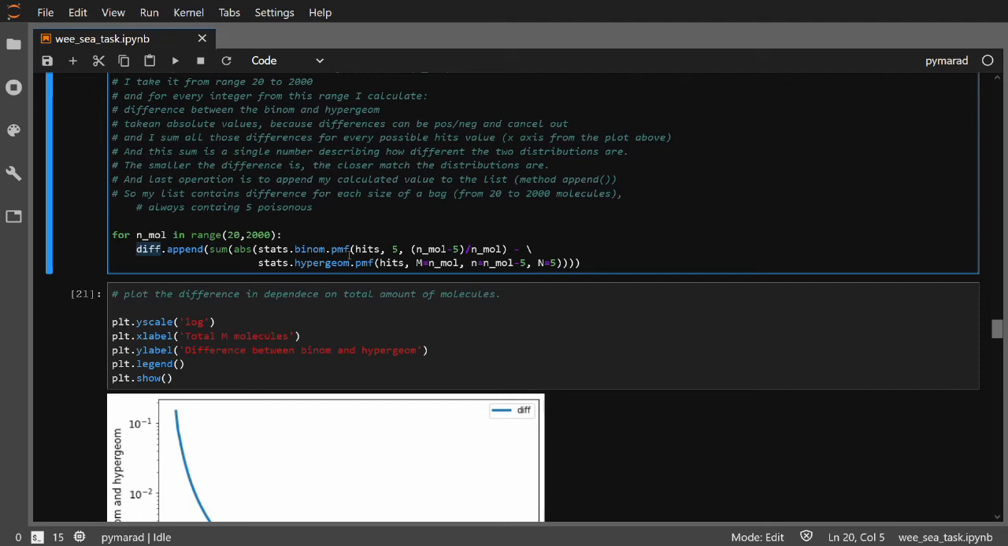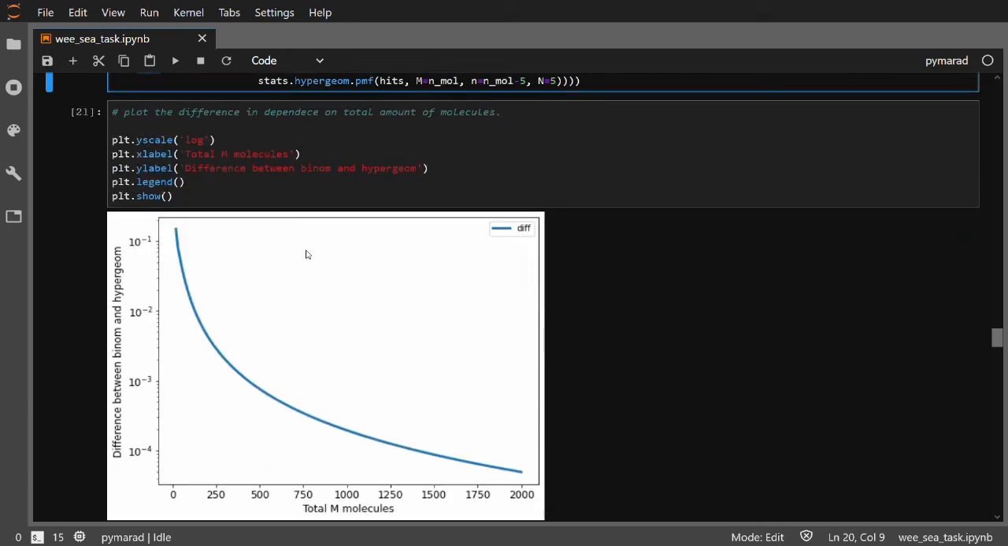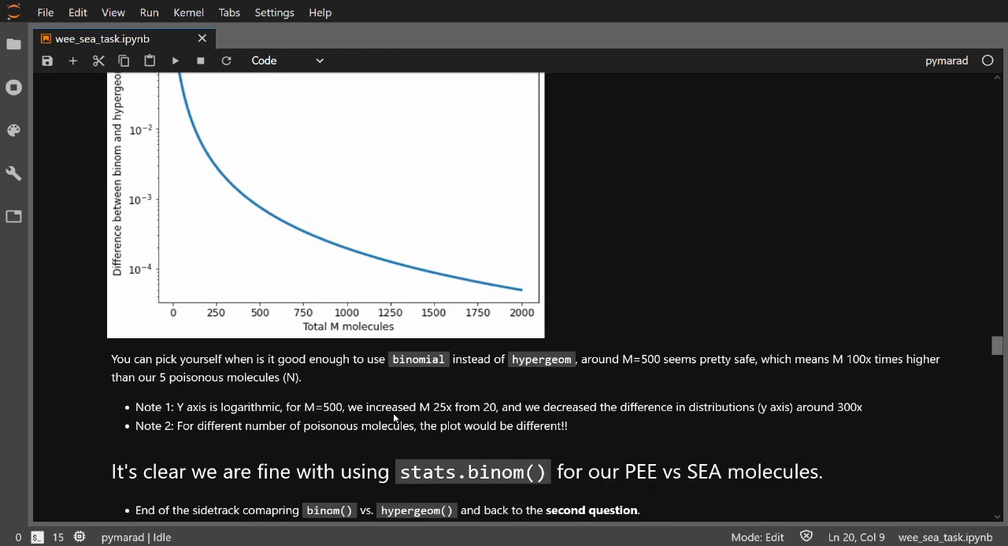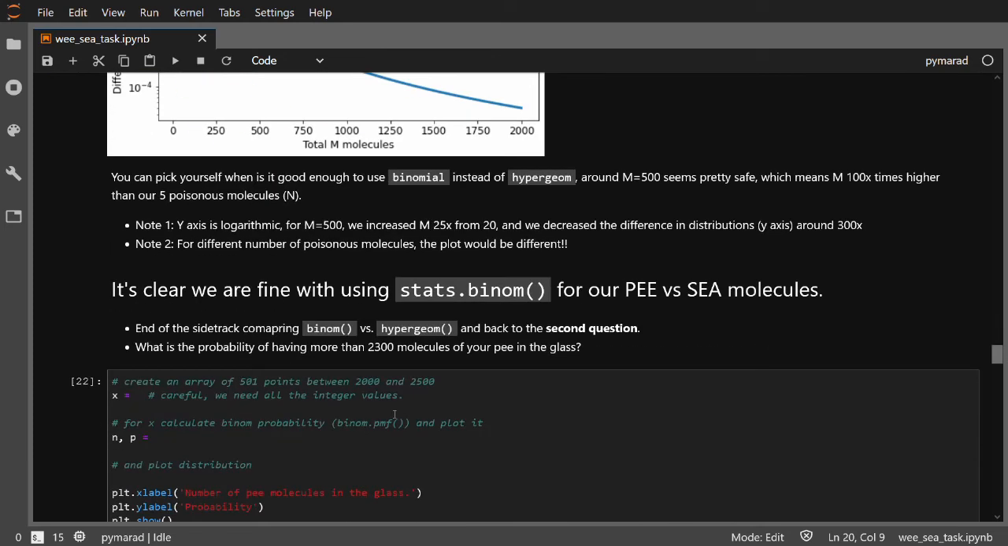We run through this so-called loop basically 2000 times, and the result is almost 2000 numbers added to our difference list. Then we can plot this difference depending on the amount of molecules in the bag, and we see that the difference between the two distributions is decreasing. With this method, you can decide what difference is good enough for you to use one distribution or the other. And this will work very generally for many kinds of problems when you are not sure how to proceed.